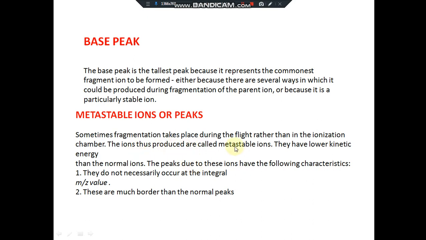Such ions are known as metastable ions. They have lower kinetic energy than the normal ions. The peaks due to these ions have the following characteristics. They do not necessarily occur at integral m/e values. These peaks are much broader than the normal peaks.